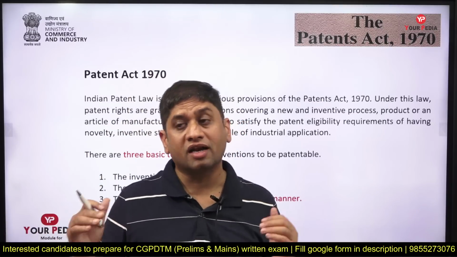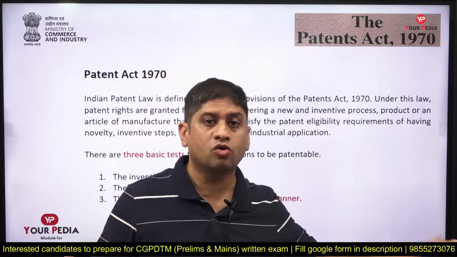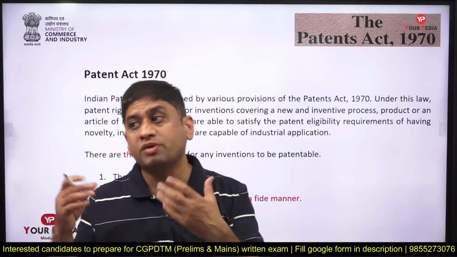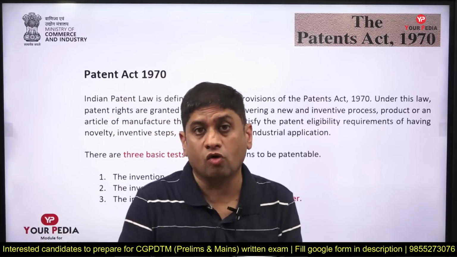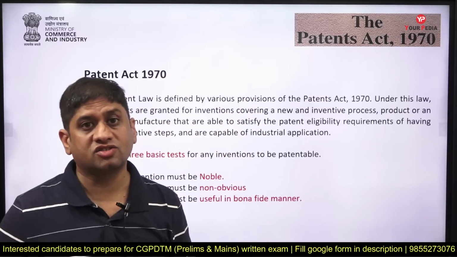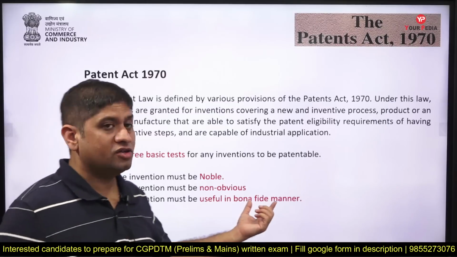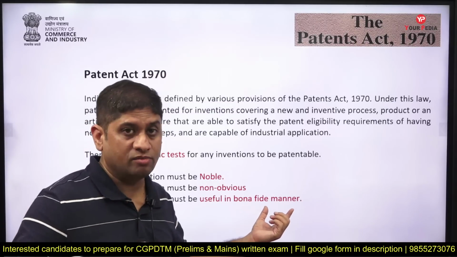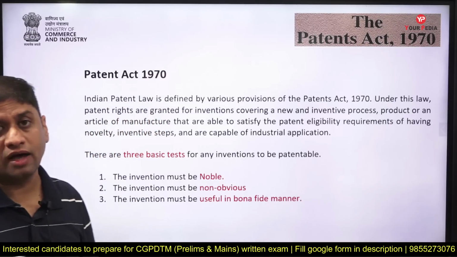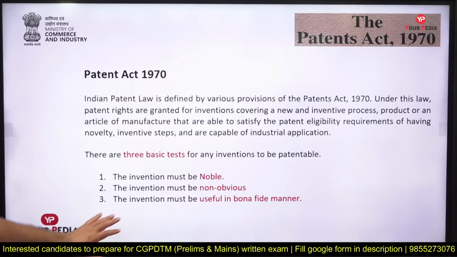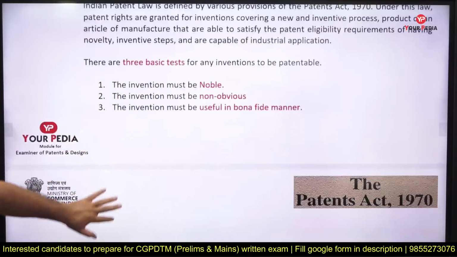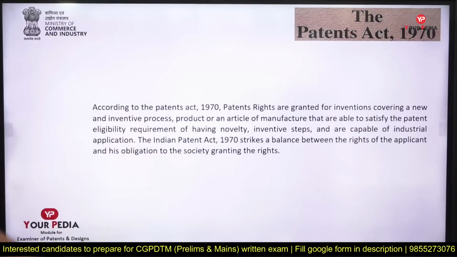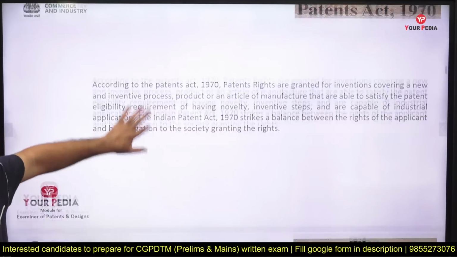आपकी इन्वेंशन के ऊपर. अगर इन्वेंशन नई हो, पहले किसी ने ना किया हो, nobody has done earlier. Second, you should have put some effort to create this invention. It should not be obvious. It should not be naturally existing. And third, it should be bona fide in its manner. That means you should actually create something out of it. So ये तीन नाम आपने याद रखने हैं. एग्जाम में ये तीन चीज आएगा. तो इन्वेंशन के 3 बेसिक टेस्ट होते हैं तभी आपको पेटेंट मिलता है. So I think this we have already covered.